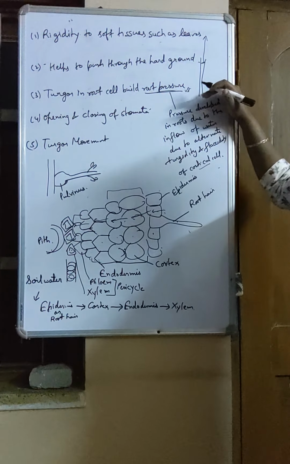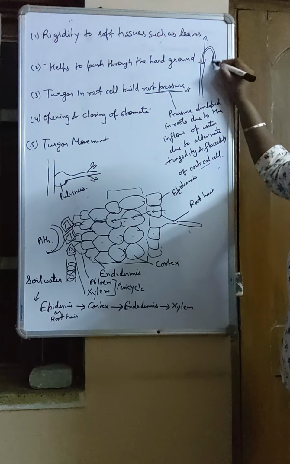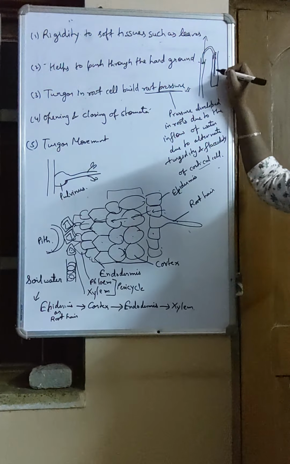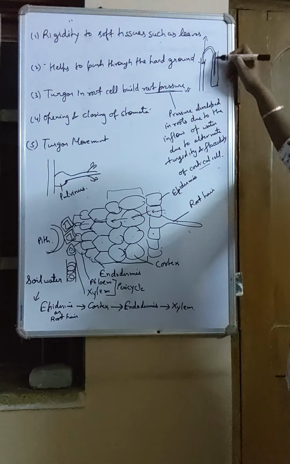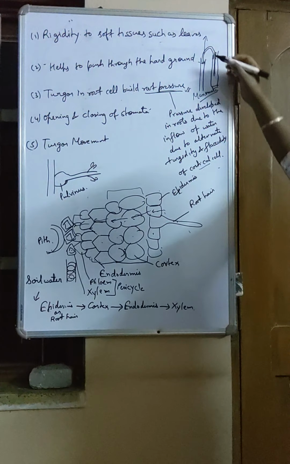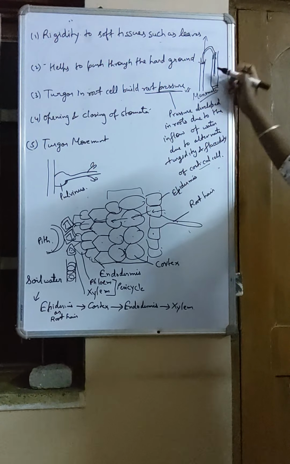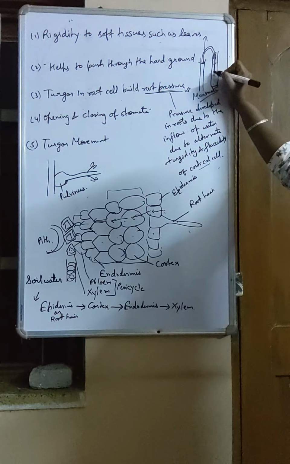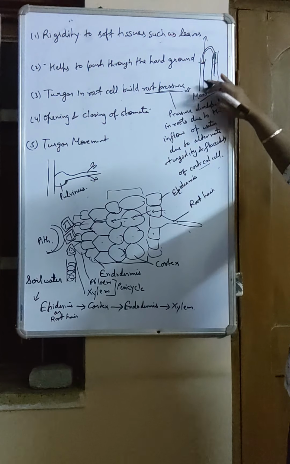You can check root pressure also. You cut a medium-sized plant and just join it with the barometer. We know barometer is for measuring pressure. So you can see the level of water in the barometer rises. Actually, we can take a manometer. That will give us a better reading. Again, it is used for measuring the pressure. So we'll cut the plant and we'll attach it with the rubber tubing which is attached to the manometer. And you will see the level of mercury in the manometer rises, which shows that there is a pressure. Okay. So this pressure is root pressure. Very important, enough for pulling water in medium-sized plants.